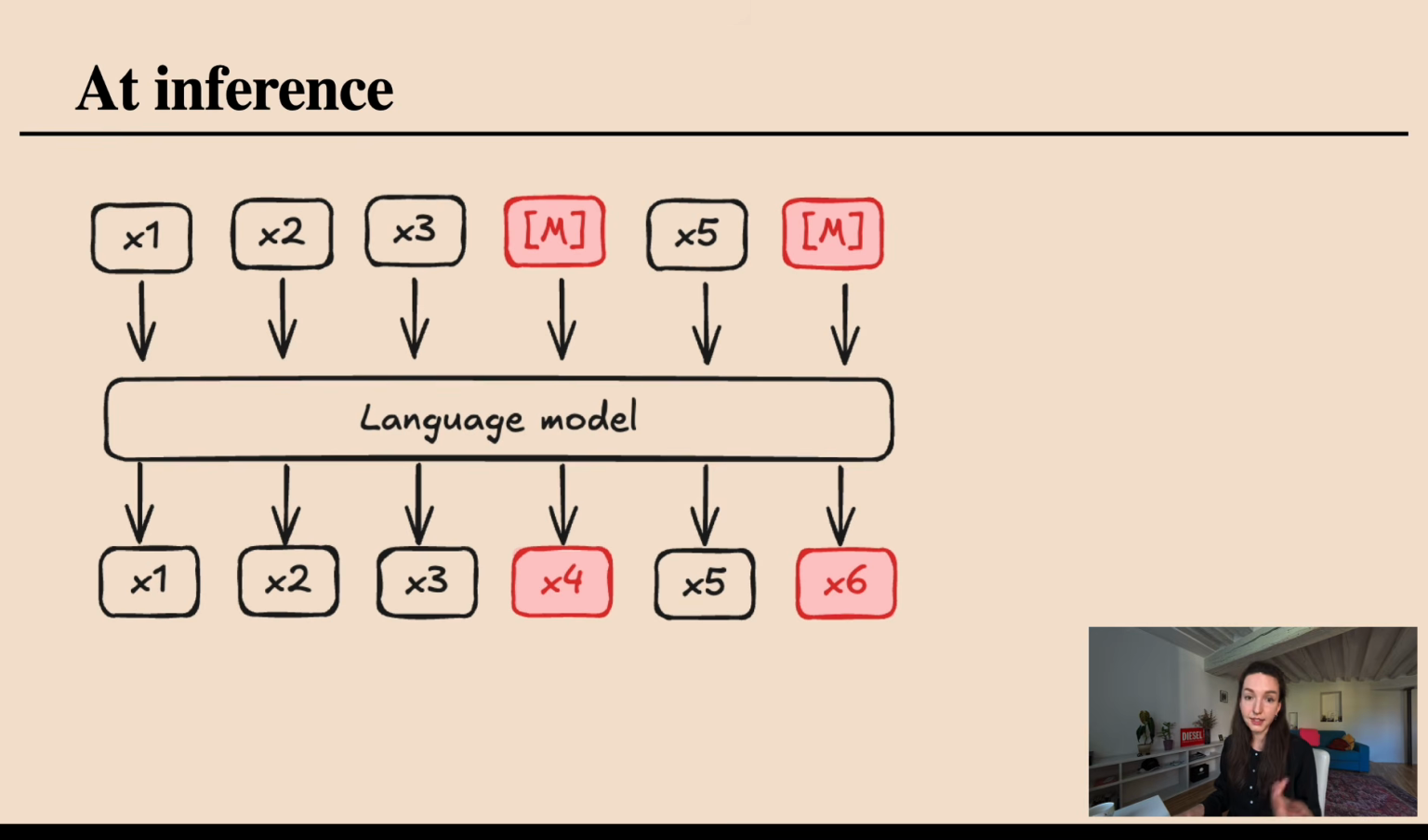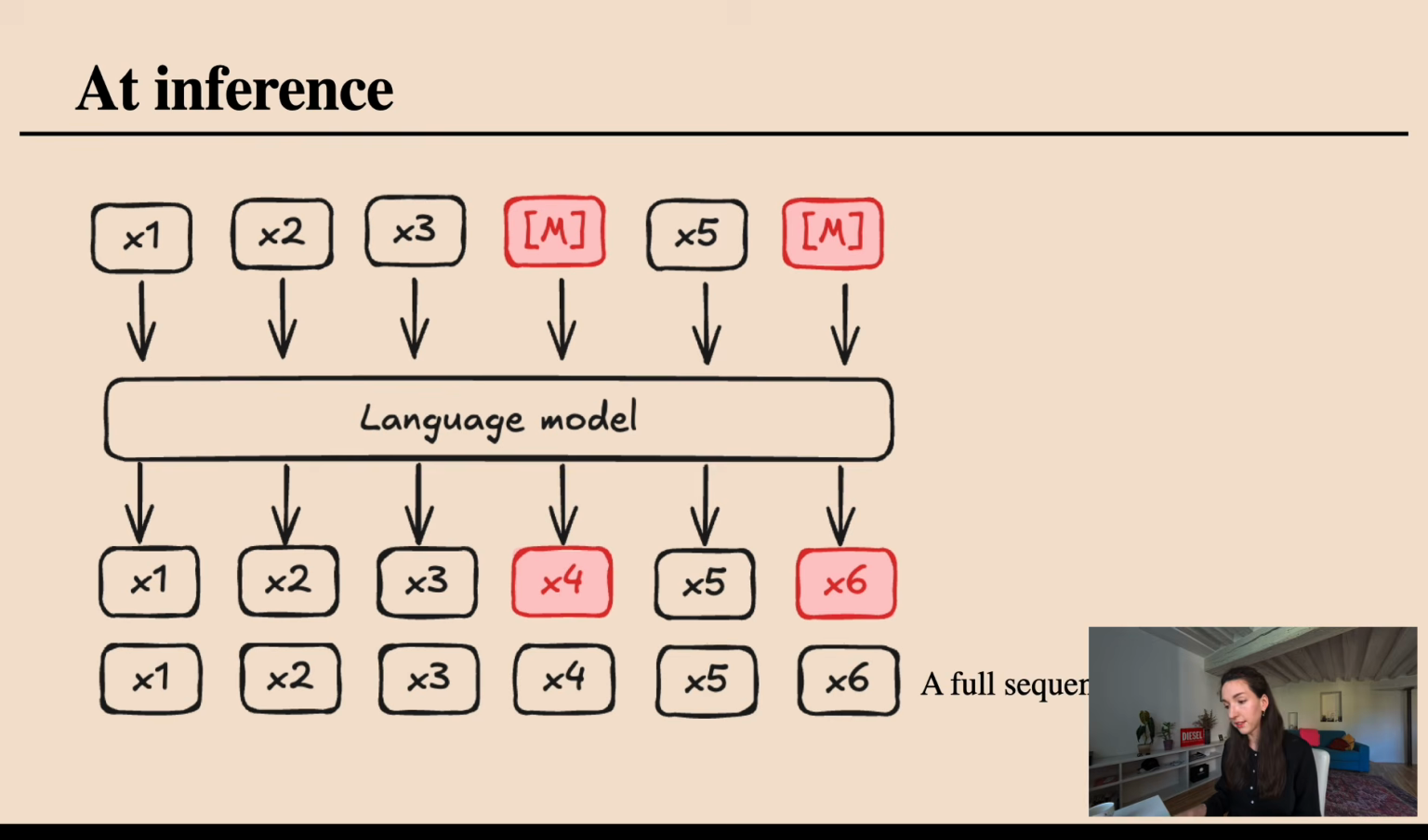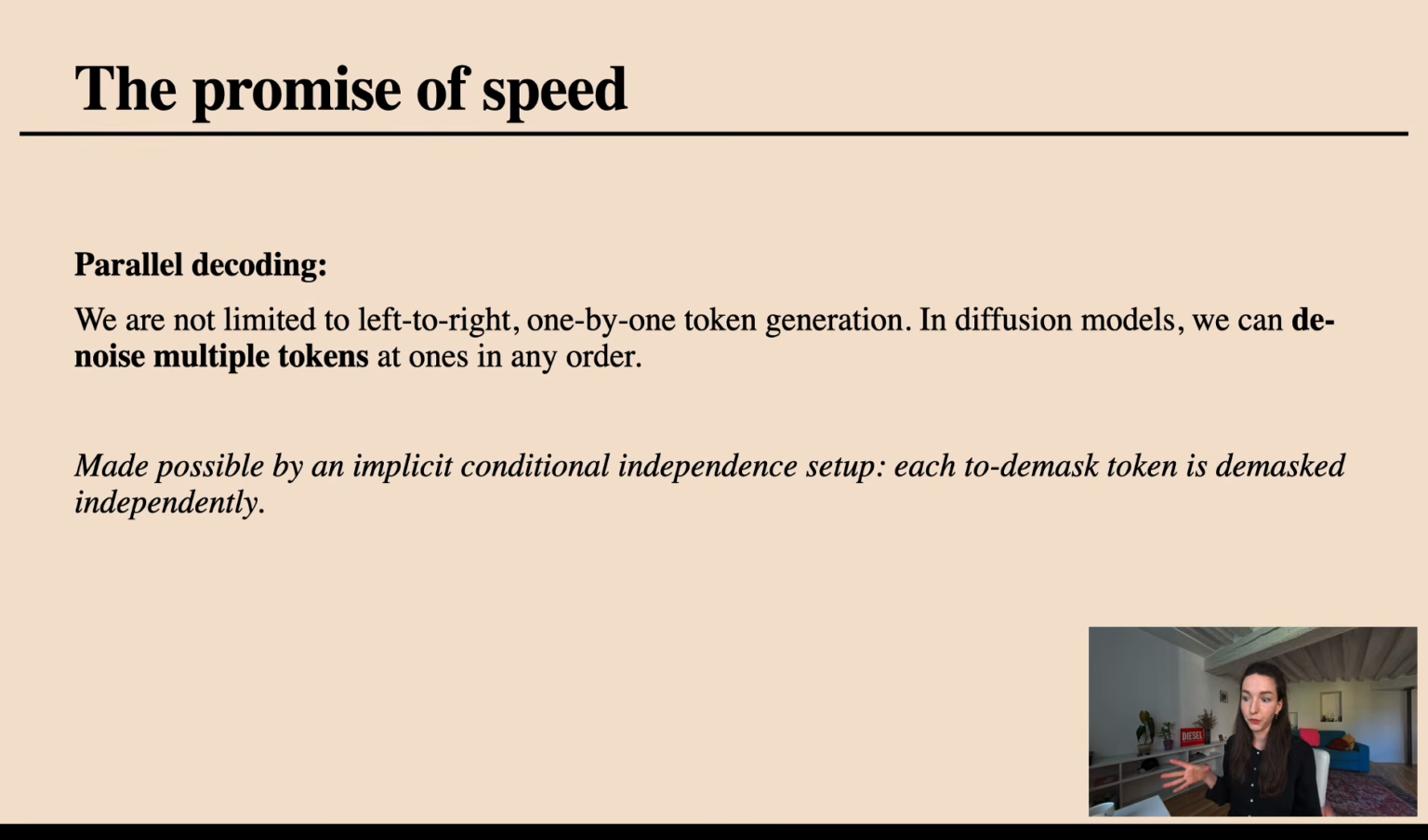And this would definitely save us iterations, because we would have fewer forward iterations before we get to our full sequence. The reason we can do this is an implicit conditional independence assumption: whenever we predict these probabilities for the masked tokens, we're demasking all of them independently. So we are predicting maybe x3, the third token, at the same time as x6, but x6 doesn't know what x3 was, and x3 doesn't know what x6 will become.